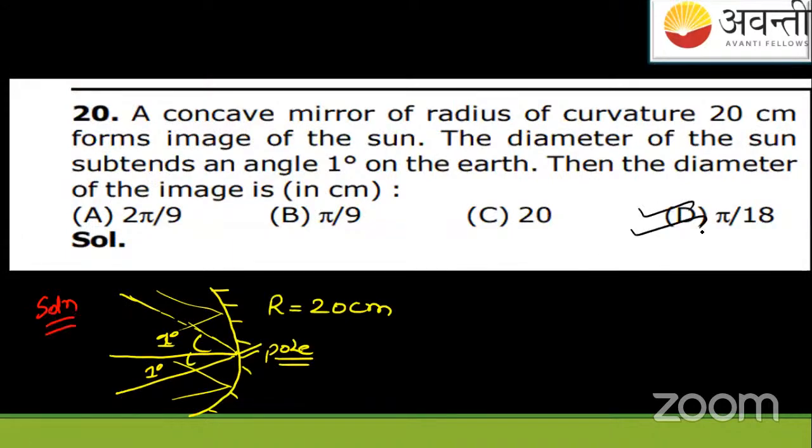Pi by 18 is the answer. See, never get confused with the language of the question. The questioner will always try to bound you and trap you in illusions and all these things. But you don't have to worry about that. Just cling to the concept.